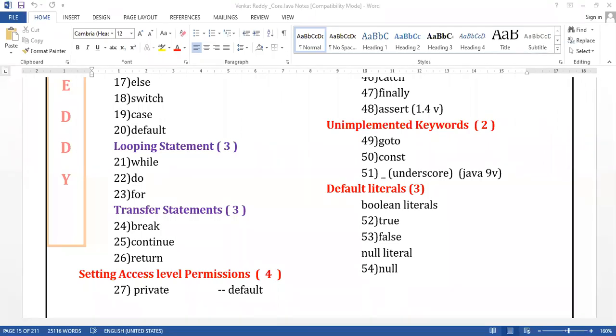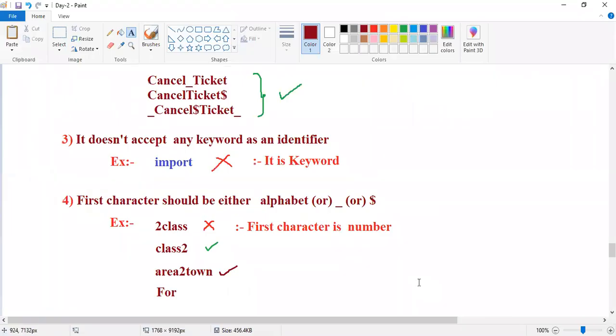Observe clearly. For, what I mentioned in our program, what is our name? For. Valid or invalid? Check clearly, for.